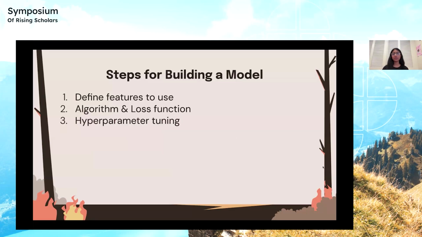The three key steps for building a machine learning model are defining the features to use. In my case, these were the different environmental factors I wanted to use in order to predict whether a wildfire will occur or not. Creating the algorithm and loss function. The loss function is a method for evaluating how well your algorithm models the dataset. And the final step is hyperparameter tuning, for further tuning the model and making it more accurate.